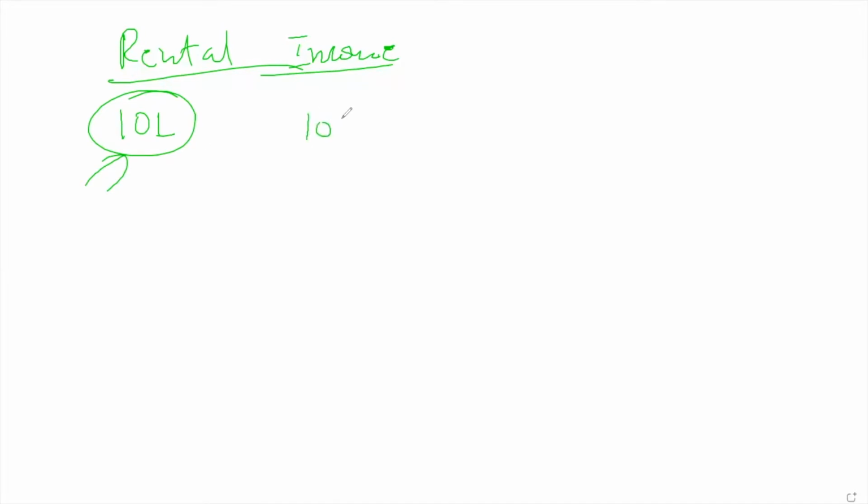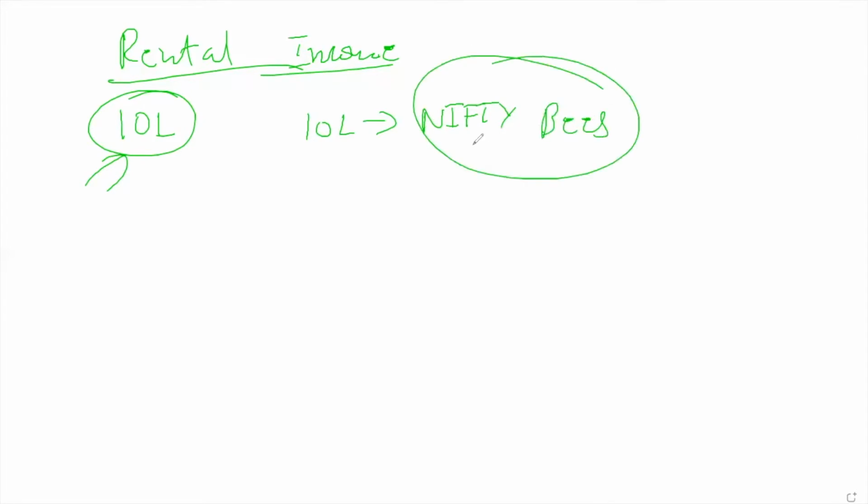What you need to do is buy 10 lakh rupees worth of Nifty Bees. You know that Nifty will be going upside lifelong. You buy Nifty Bees for lifelong. Let's say 10 lakh rupees worth of Nifty Bees. So how many shares will you get? Let us assume some 1000 quantity, 1000 or 2000 quantity. Let us assume you got 1000 quantity of Nifty Bees.